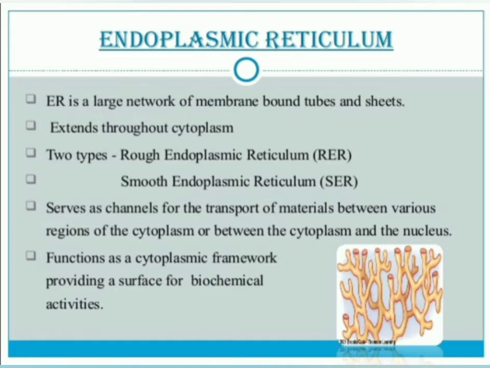Okay. So, is this endoplasmic reticulum clear? How many kinds are there? Two types, rough endoplasmic reticulum and smooth endoplasmic reticulum. These are extended throughout the cytoplasm. So, I think here you have understood.